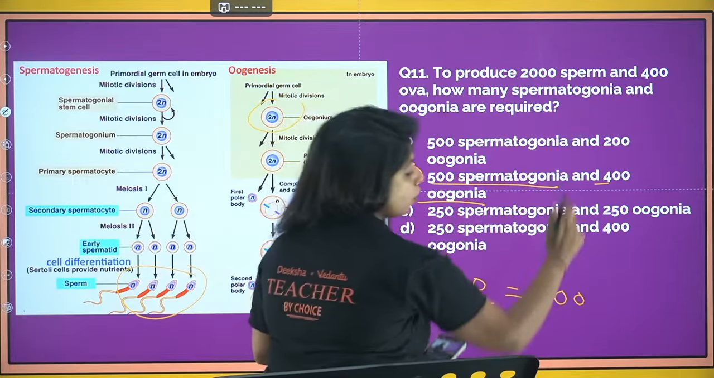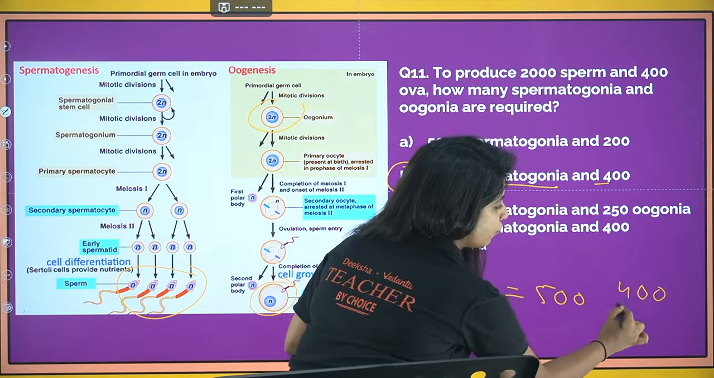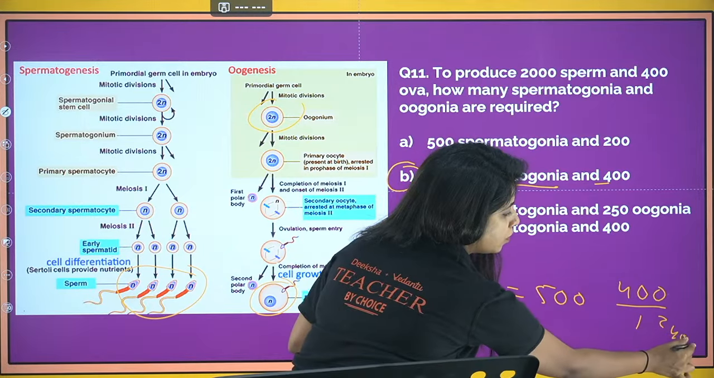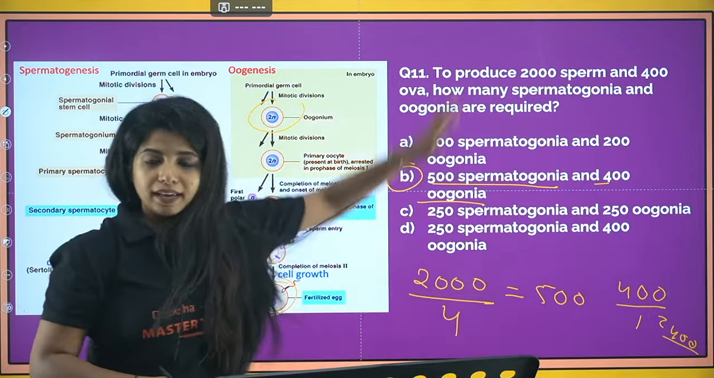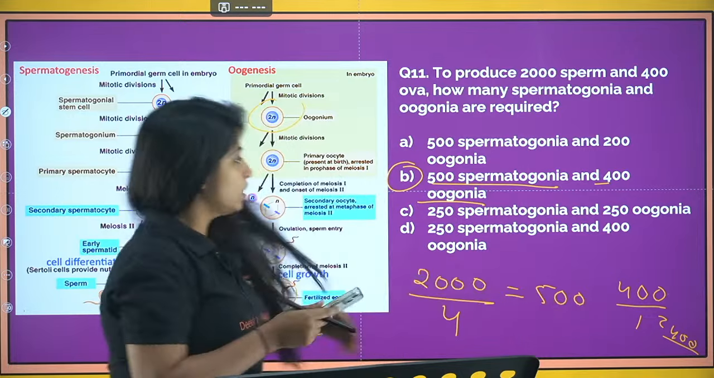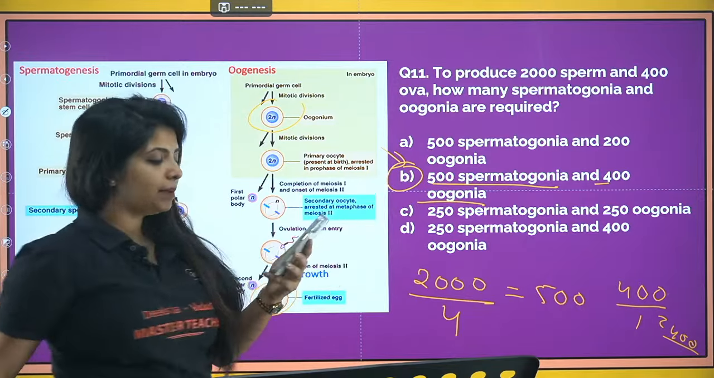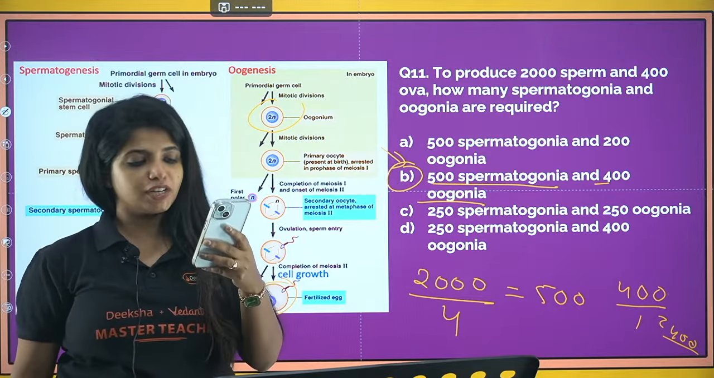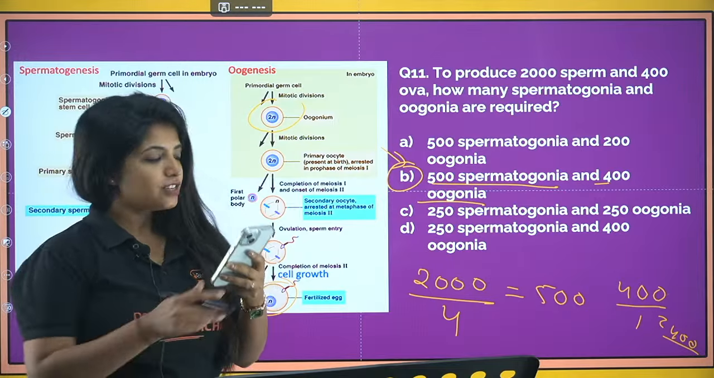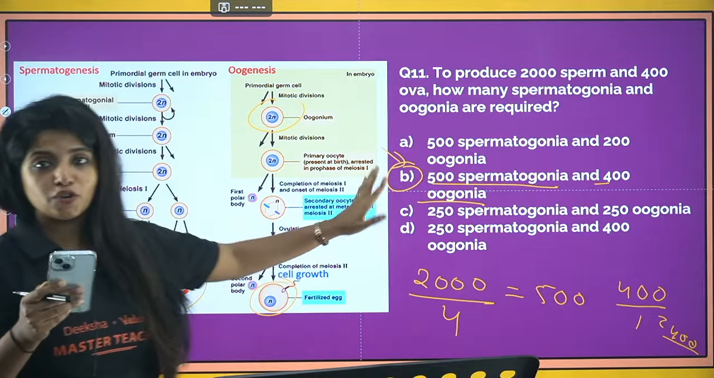Now what about the oogonia? There are 400 ova, 400 divided by 1 is 400 only, so you will get 400 oogonia also. So your answer for this question would be B. Yes Rishi, yes Vinay. So your answer is B, don't get this question wrong.